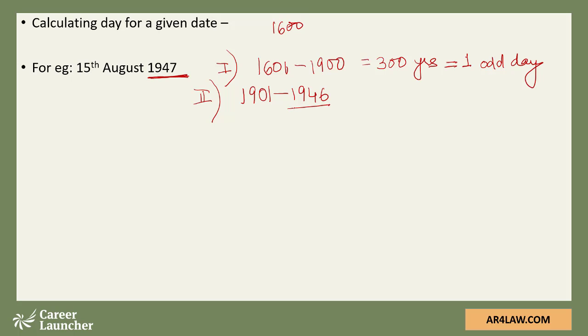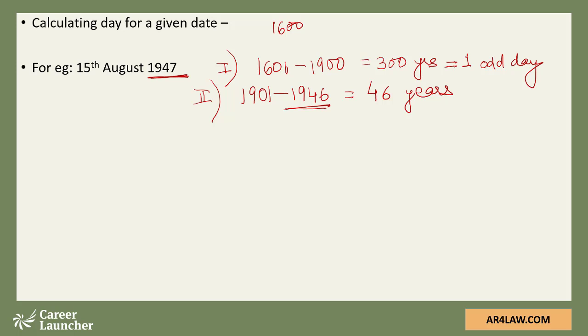Now this is where most students make a mistake. They would take 1947, but we would not be taking 1947. Why? Because we are not using the entire 1947. We would be stopping at 15th August. So when you're calculating years, you have to stop a year before.